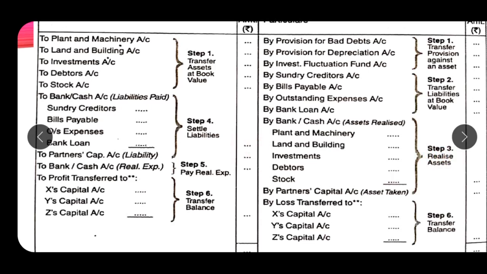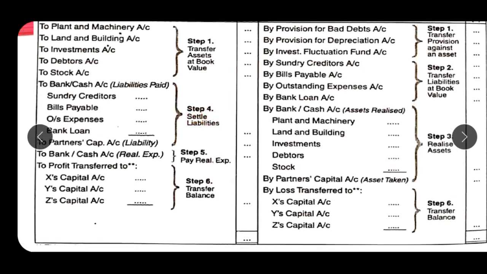The next step is liabilities paid. After getting cash from the sale of assets, we will make payment to the creditors, bills payable, outstanding expenses, and bank loan. So this should be the fourth step.